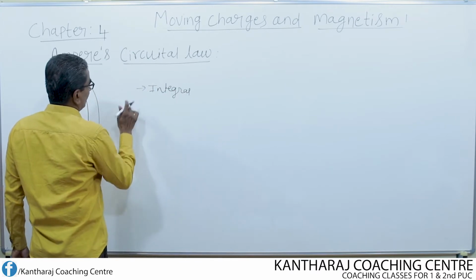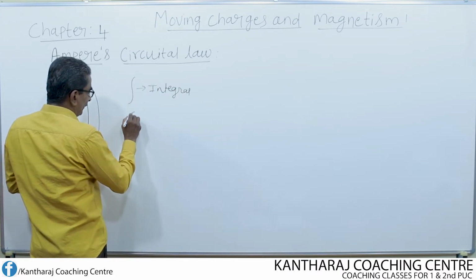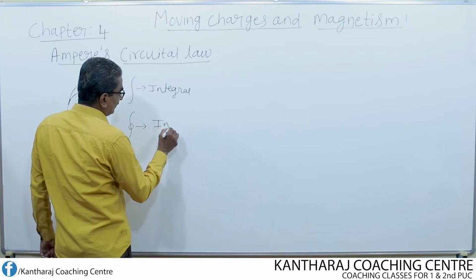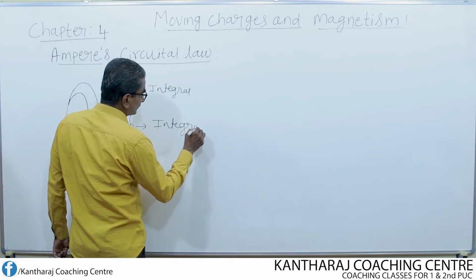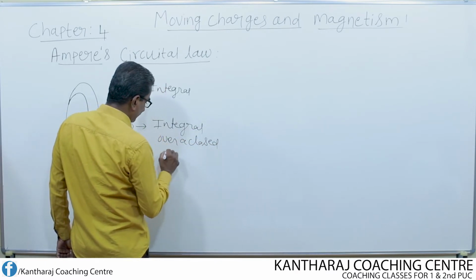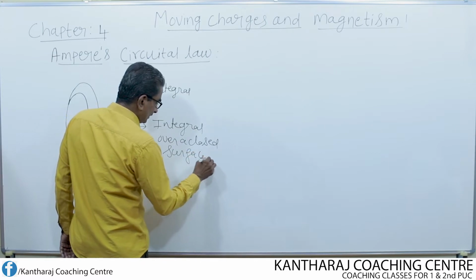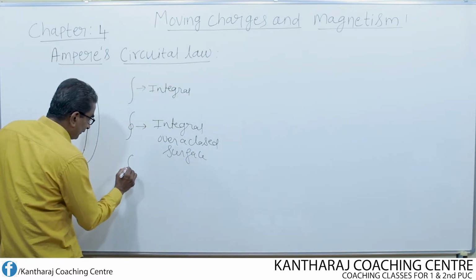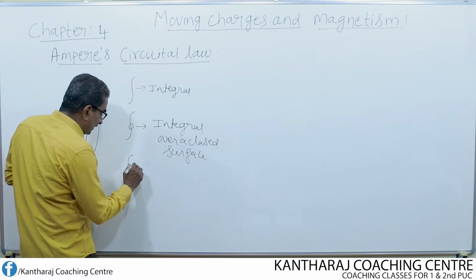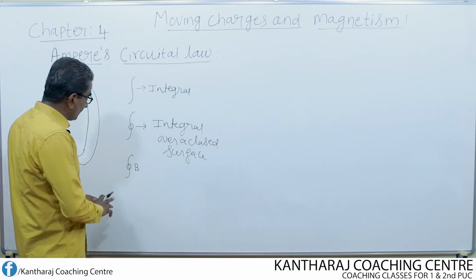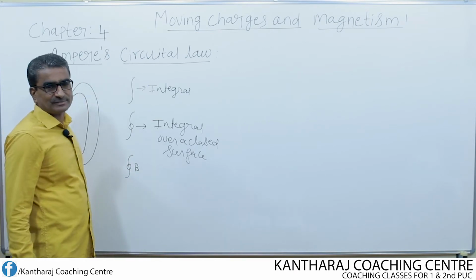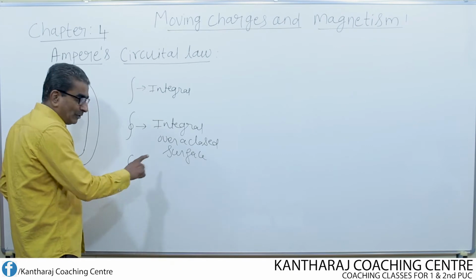Now, if I consider this symbol, then this is nothing but integral over a closed surface. Suppose I write like this, integral of only B, that means this gives the integral of magnetic field over a closed surface.